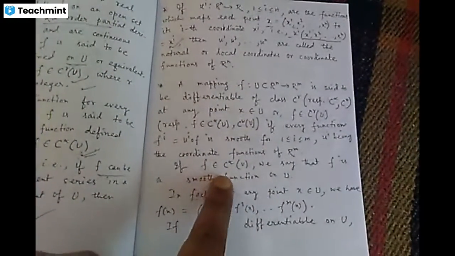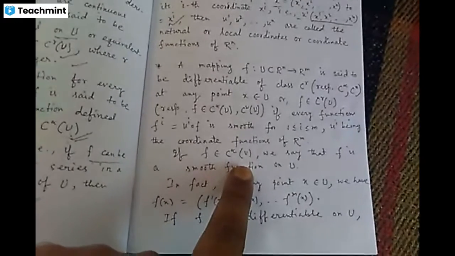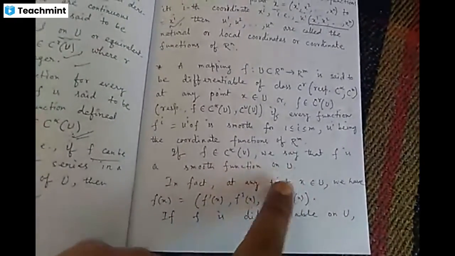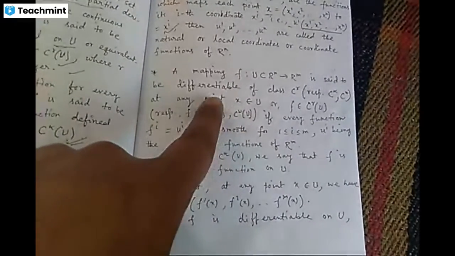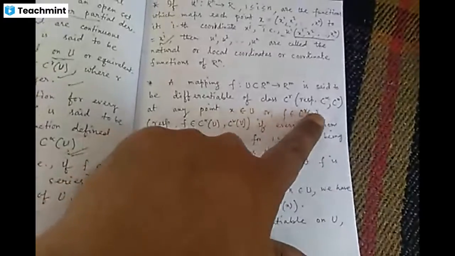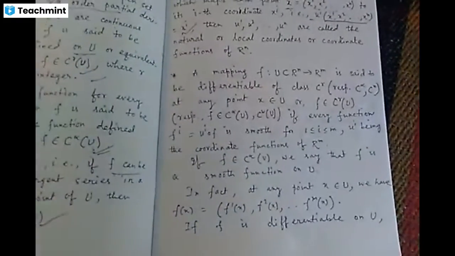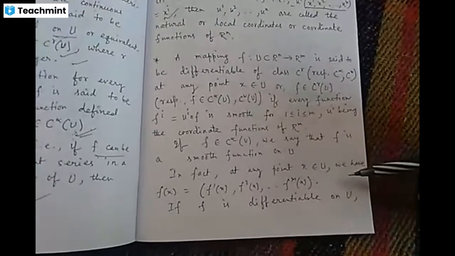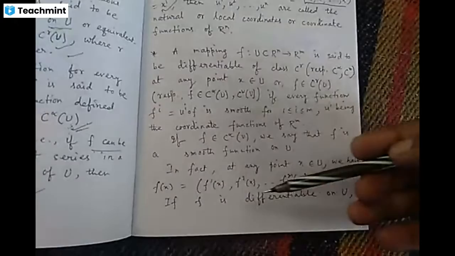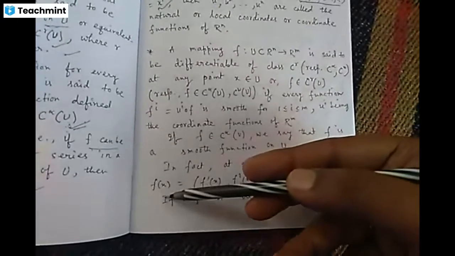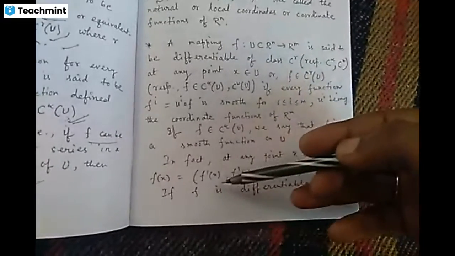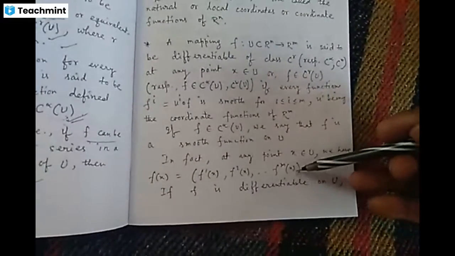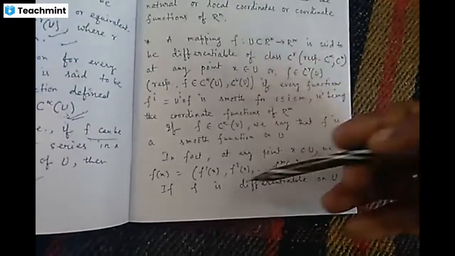Now, if f belongs to C smooth on U, we say that f is a smooth function on U. If satisfying this condition, if f is differentiable and f belongs to the C smooth class, then we can say that f is a smooth function. Now, in fact, at any point x belonging to U, we have fx. We can also write it in a coordinate system. fx can be written as f1x, f2x, dot dot dot up to fnx. This is the coordinate expression of fx.